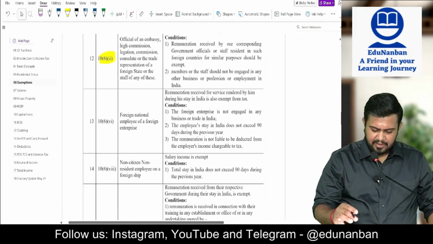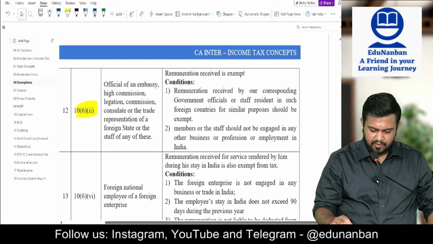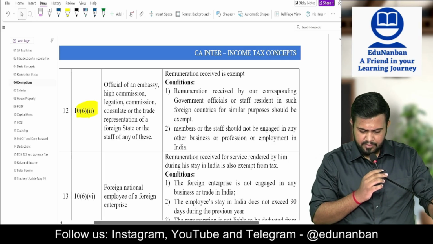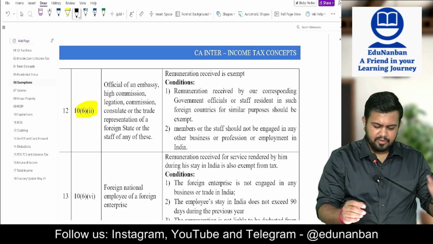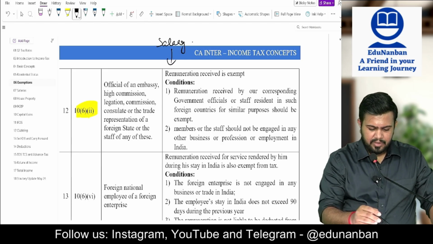Now listen, I think all these four exemptions are for non-citizens, if I am not wrong. Okay, let us see, 10 clause 6 subsection 2. All these are related to salary.